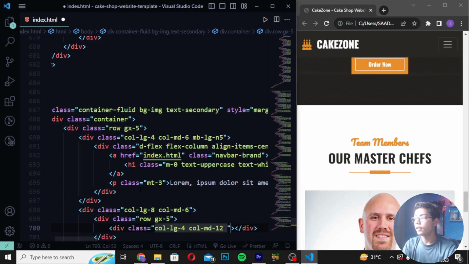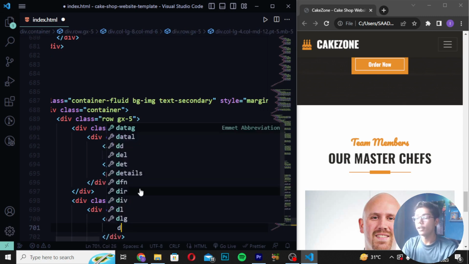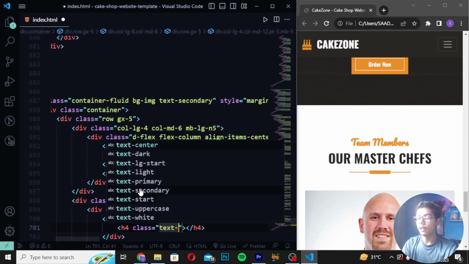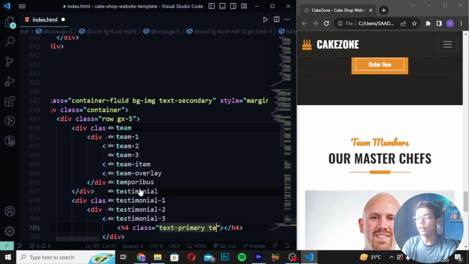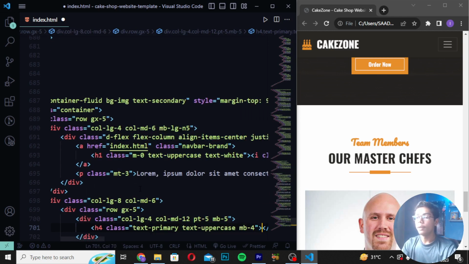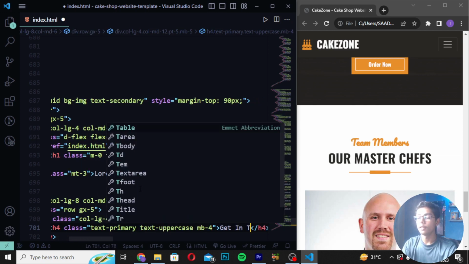Now after writing this, you have to do one thing. Here I will be writing pt5 and md5. Then you have to move down and write h4, then create a class as text-primary. So here I will be writing text-uppercase mb4, in which I will be writing "Get in touch".